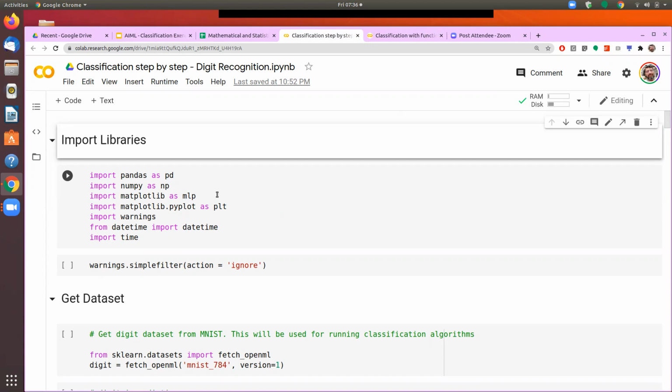So if there is a classification problem, we'll use one of the classification models, or we will actually experiment with several of the classification models, and then we will say that this is the best model.